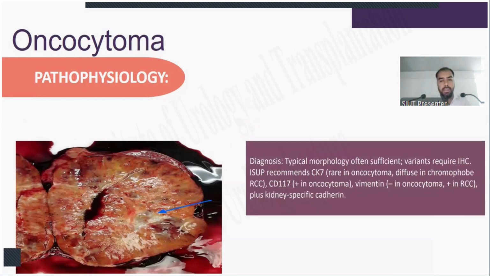The diagnosis is typically morphological, which is often sufficient. Variants require immunohistochemistry. ISUP recommends CK7, rare in oncocytoma, diffuse in chromophobe RCC; CD117, positive in oncocytoma; Vimentin, positive in RCC; plus kidney specific cadherin.